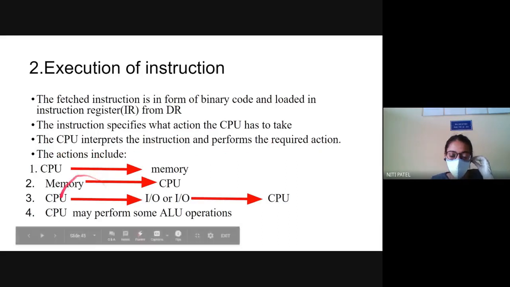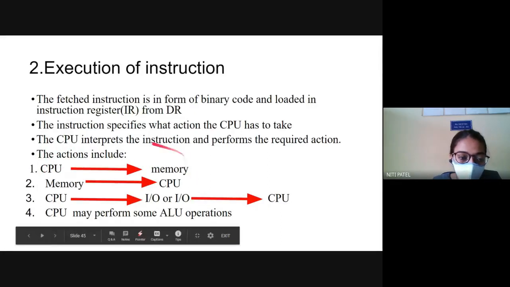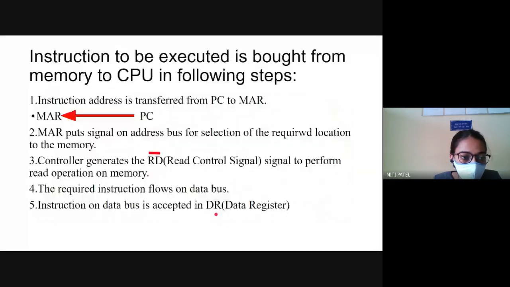What action will the CPU do now? CPU can transfer the data to the memory. Memory can transfer the data to the CPU. CPU can transfer the data to IO, or IO can transfer the data to CPU. And CPU may perform some ALU operation. Now what is that?